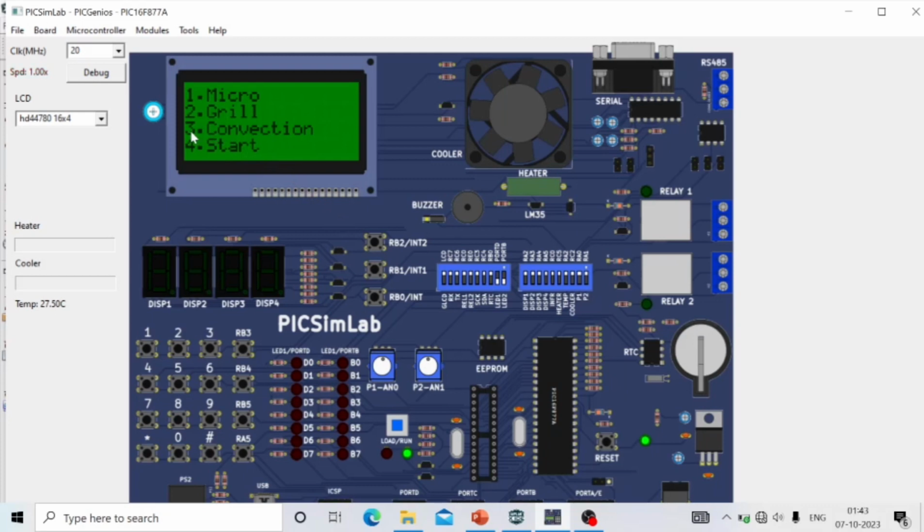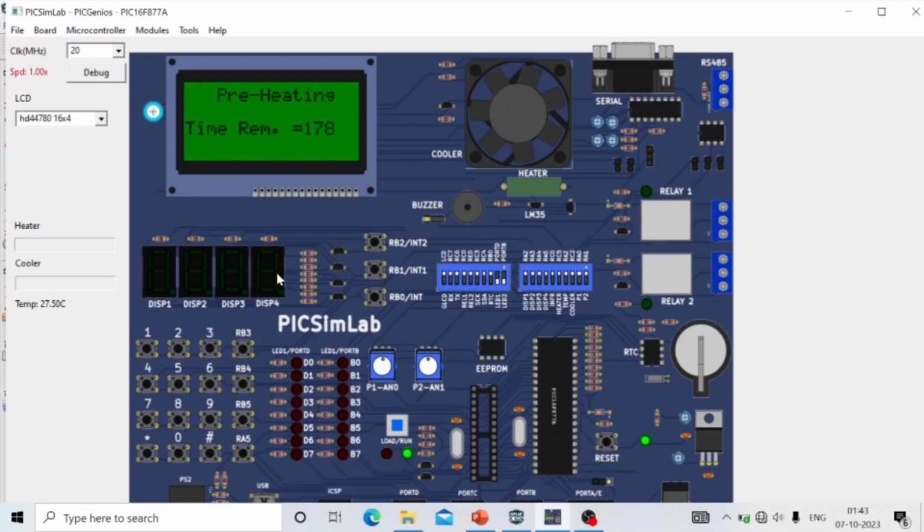Now I will enter 3. Here is to set the temperature, which is in degrees Celsius. The temperature is a 3-digit number. It is blinking here. Now the temperature should be entered, which will be less than 180 degrees Celsius. So I will enter 125, which is also less than 180. So here I have entered 127. Now I will press hash.